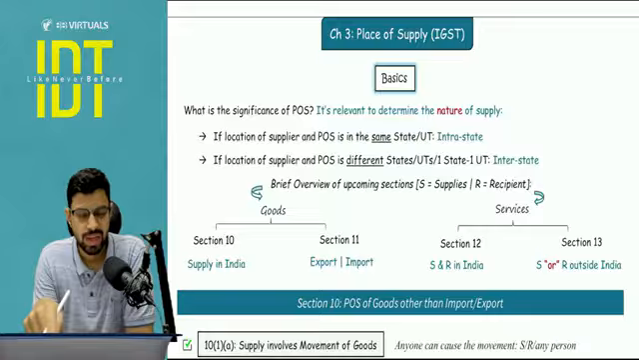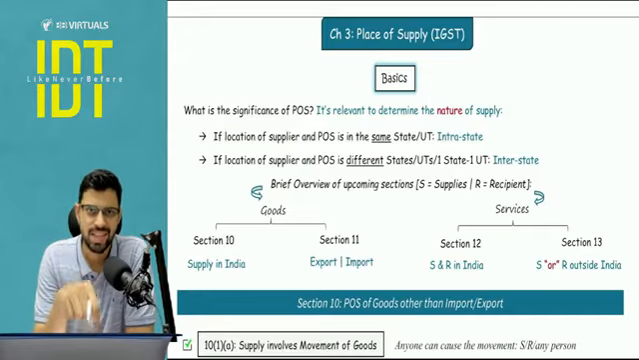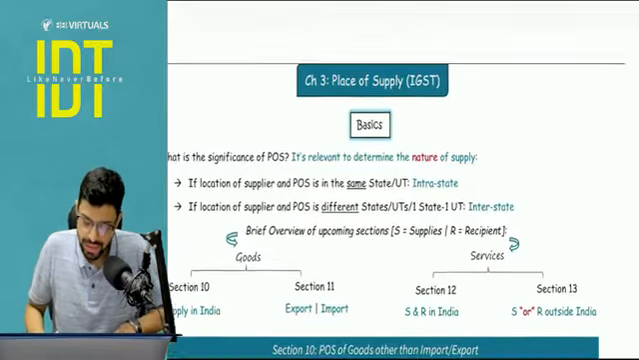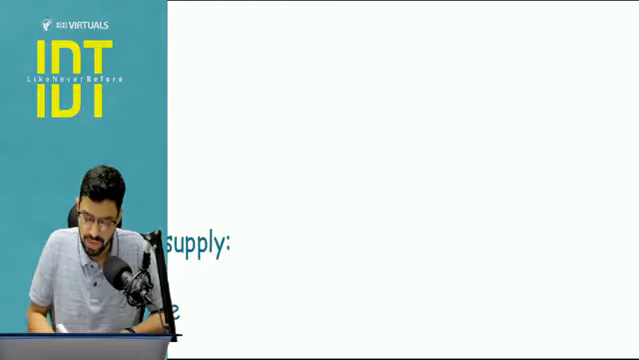In continuation to our revision series that is in 100% English, especially for you guys, this is the next chapter, that is place of supply. Chapter number 1 and 2 have already been uploaded. Let's start. All the sections that we are going to discuss are from IGST, not from CGST.